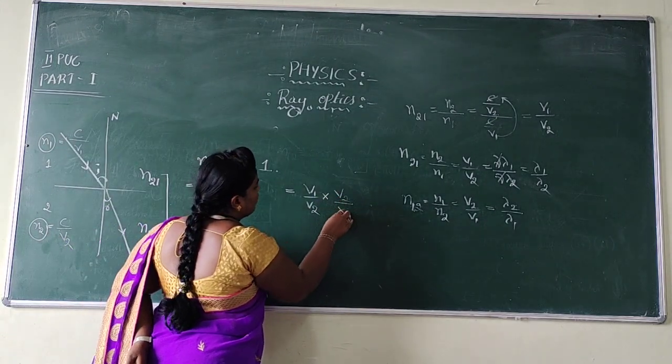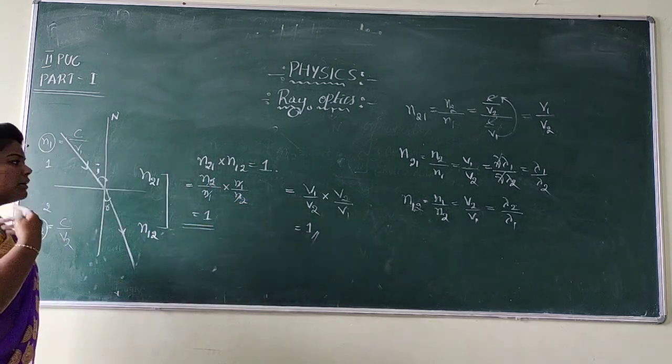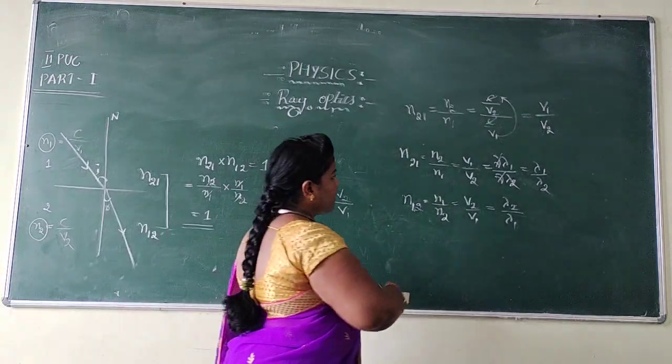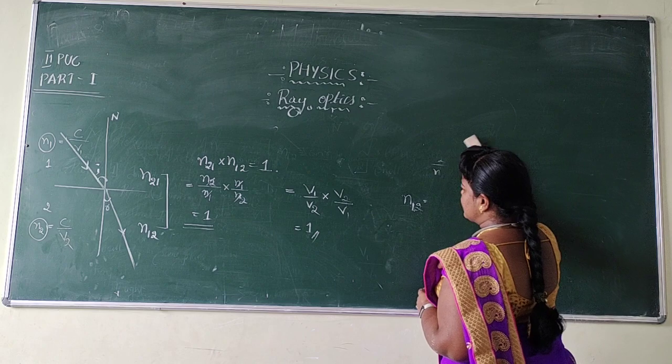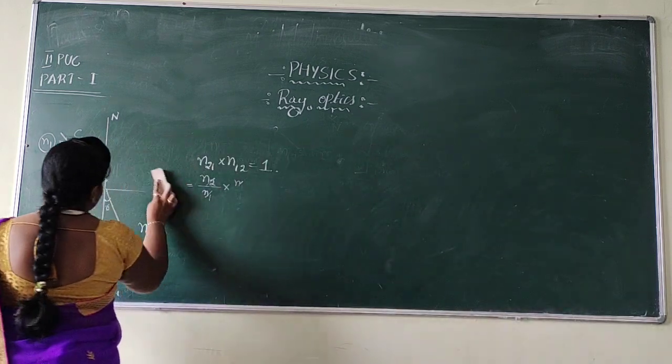So all the terms cancel with each other, remaining is 1. So we have proved it in another way also. It means always when a ray of light travels from 1 to 2 and 2 to 1, it retraces the path. This is about the refractive index.